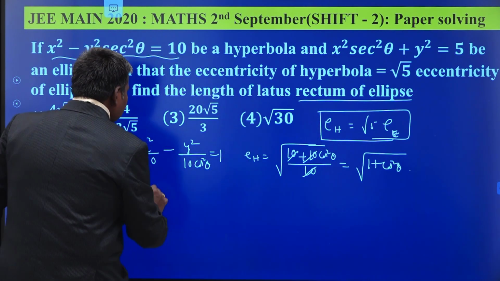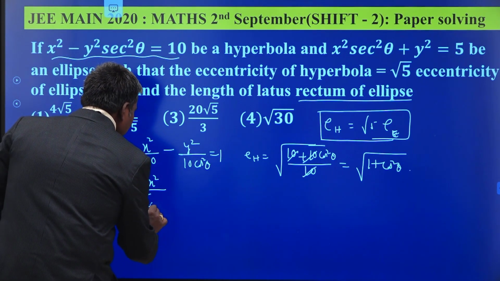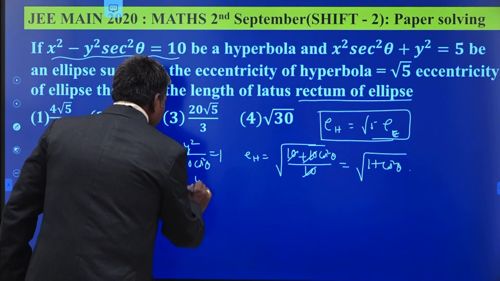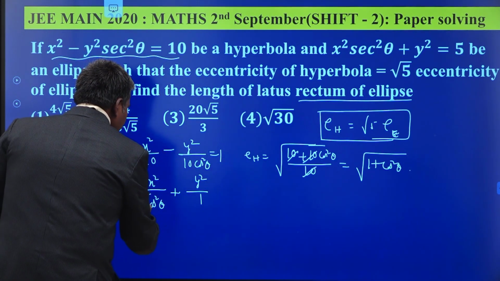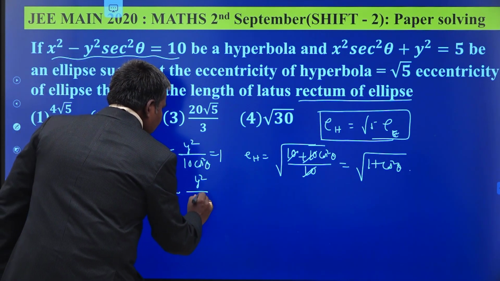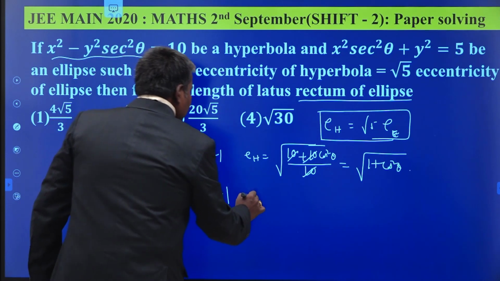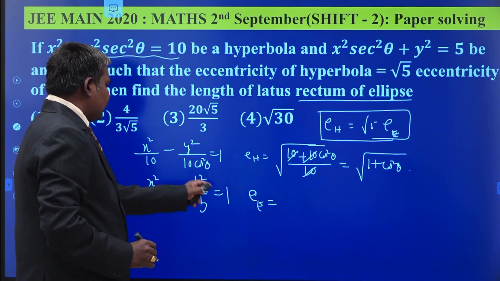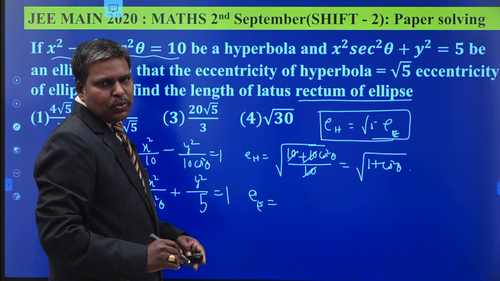Now what is the equation of the ellipse? Write it in the standard form: x square by 5 cos square theta plus y square by 5 is equal to 1. Now my question is, which one is more out of 5 cos square theta and 5? 5 is more, because cos square theta lies between 0 and 1.